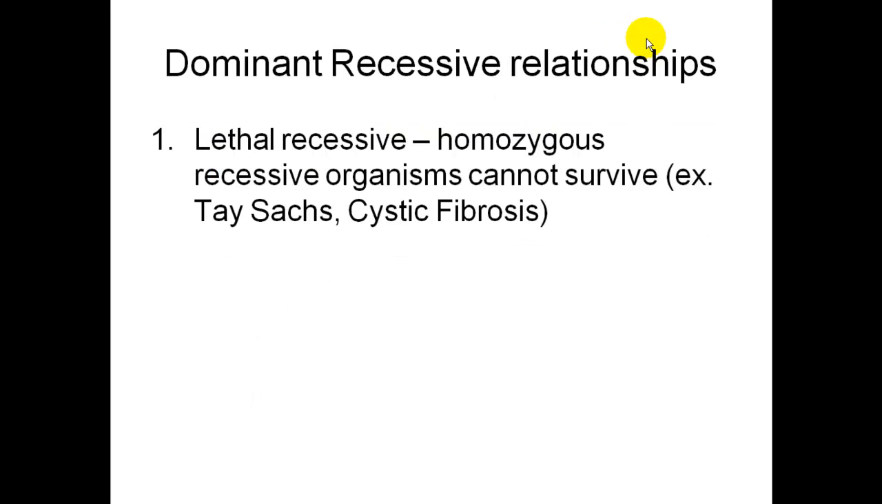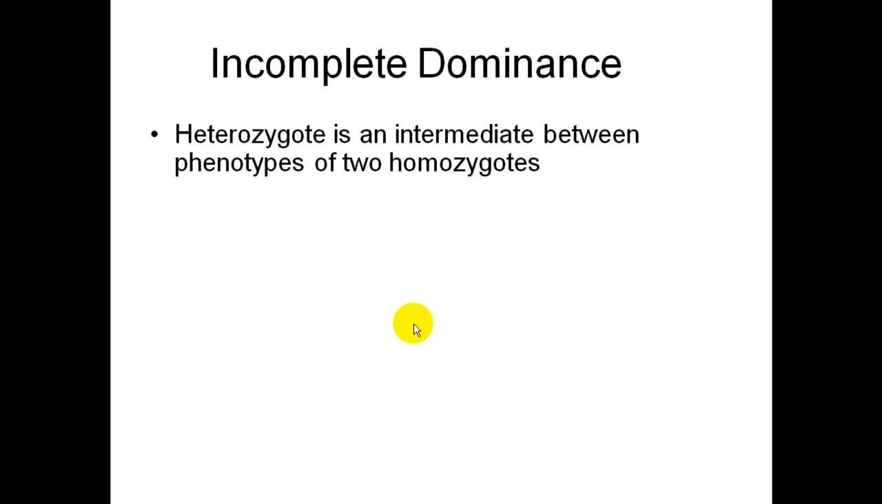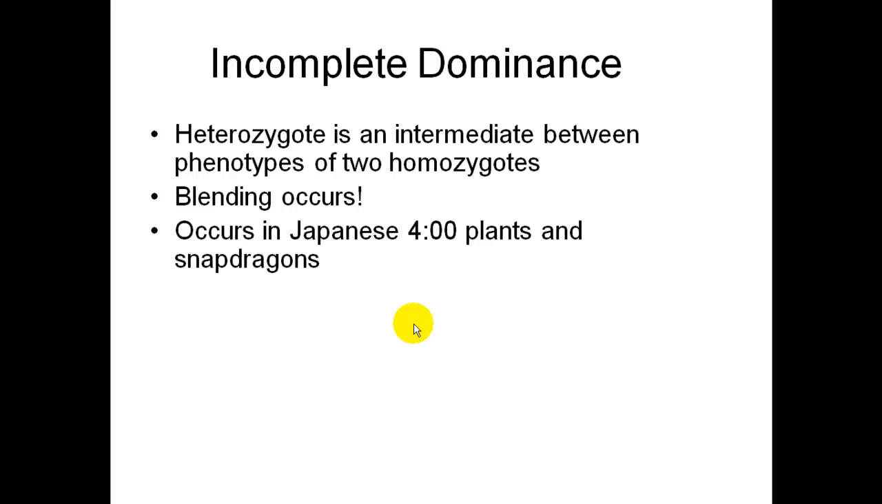Dominant recessive relationships. There are diseases where the homozygous recessive organisms would not survive. These are called lethal recessive, and there's examples. There's also incomplete dominance, codominance. For incomplete dominance, the heterozygote is an intermediate between phenotypes of two homozygotes. Blending will occur, so there isn't quite a dominant trait. There's a blend. This occurs in Japanese four-o'clock plants or snapdragons.